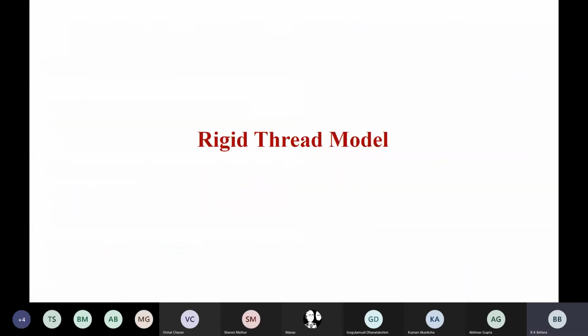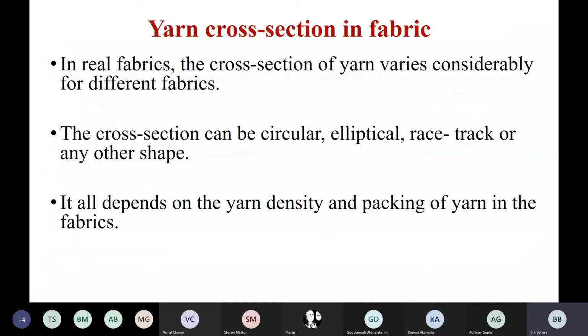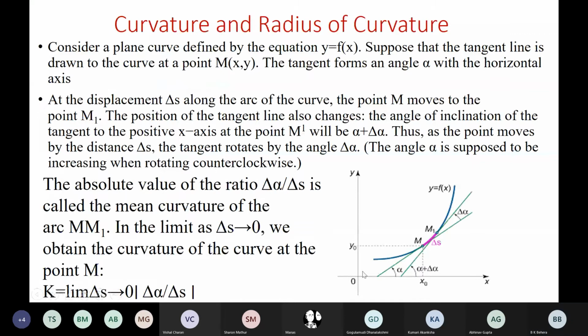And that's the reason why I have shown you this model. The actual path of yarn can be determined in terms of the change in alpha with change in S. That's from where we define del alpha upon del S, that is, change in curvature, which is nothing but change in the path of the yarn, which of course will depend on yarn properties: how much the curvature will change and what angle it will make with the x-axis.